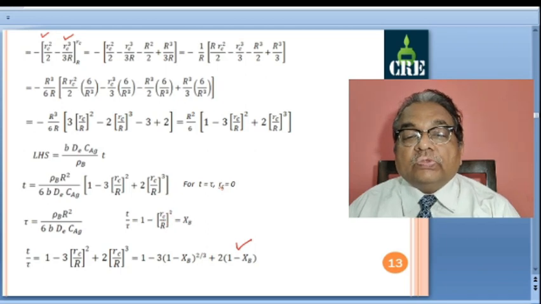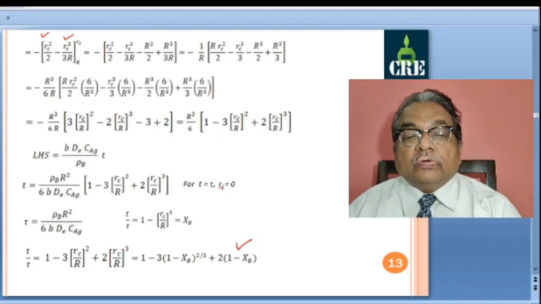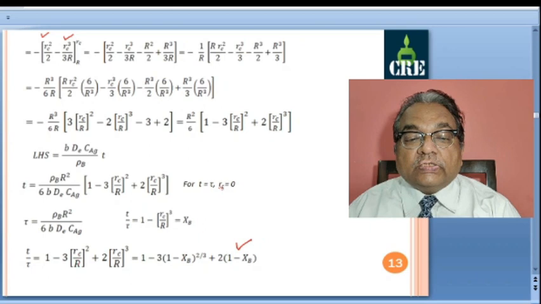When we have the cube here, you don't have to do anything, simply 1 minus X_B. We earlier had this r_c by R term, so we have to take the cube root, and as this is square, we have taken the 2 by 3rd root. So we got this term from the second term.